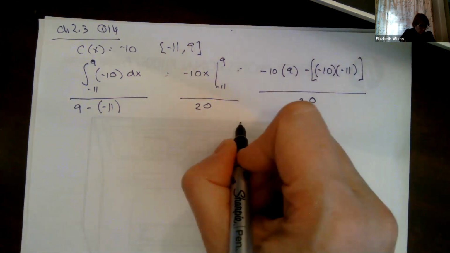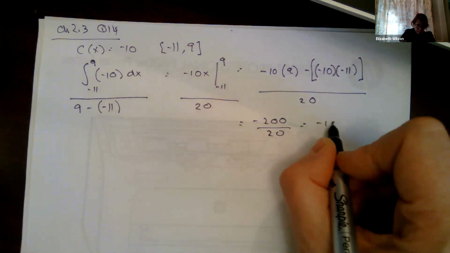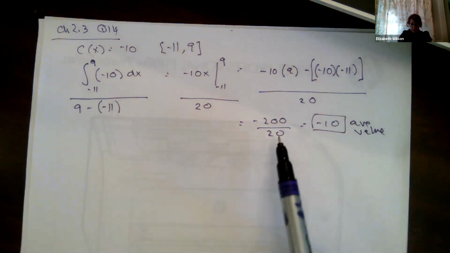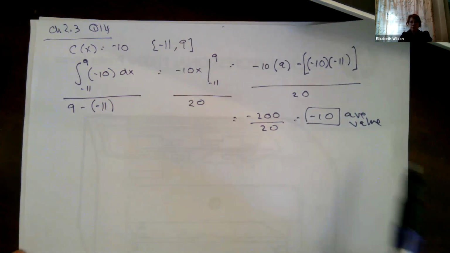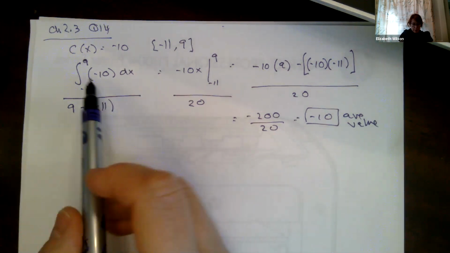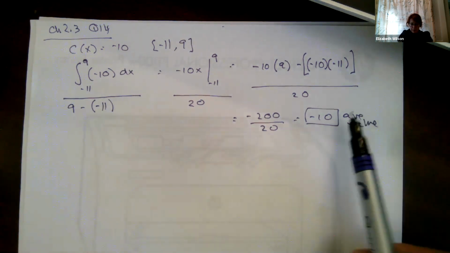So my average value is -200 over 20. Our average value, you're summing up all the terms and dividing by the number of terms that you have. That's how you want to think about it. Summing up all the terms and dividing by the number of terms we have gives us an average value. So our average value is -10.